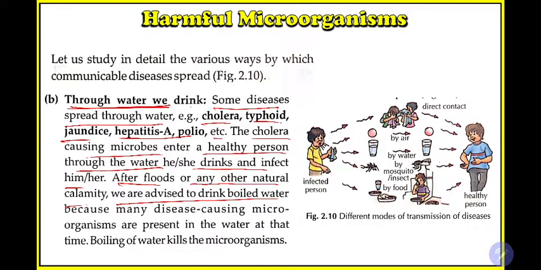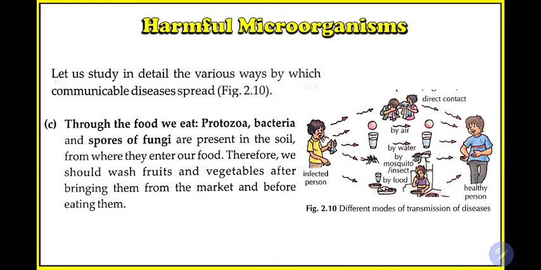Why do we boil the water? Because boiling heat will kill all the germs. So to be safe from these diseases, we need to first boil the water before drinking. If you drink the boiled water, all the germs present in the water will be killed by the heat, and we will drink pure and healthy water. So the next method is through food we eat.